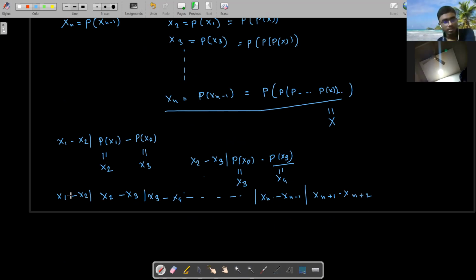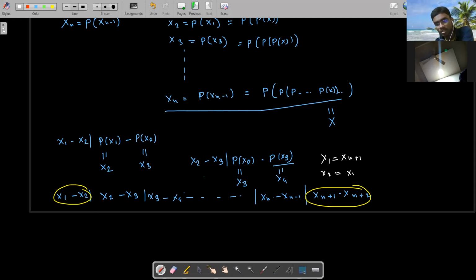But remember that these two quantities are basically the same, not equal as a value, but the differences are the same, because x1 is the same as xn plus 1 and x2 is the same as xn plus 2.